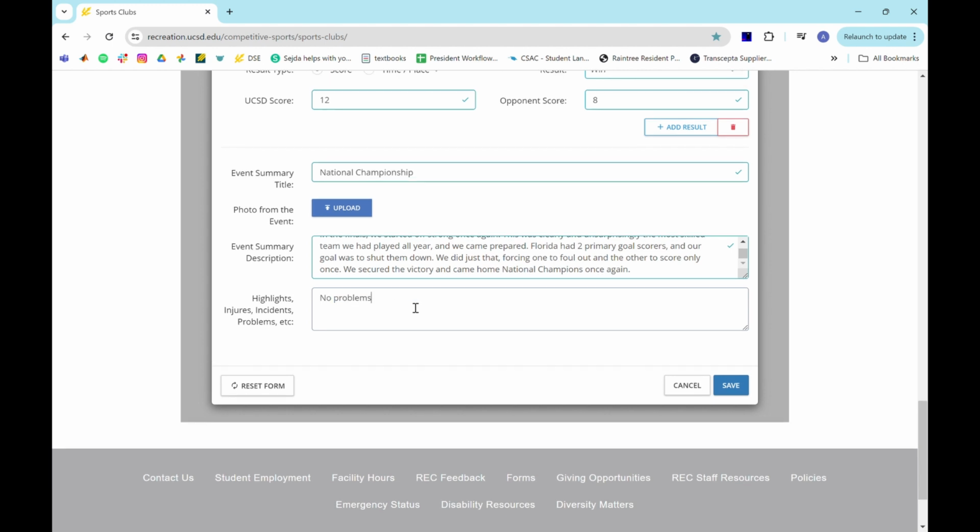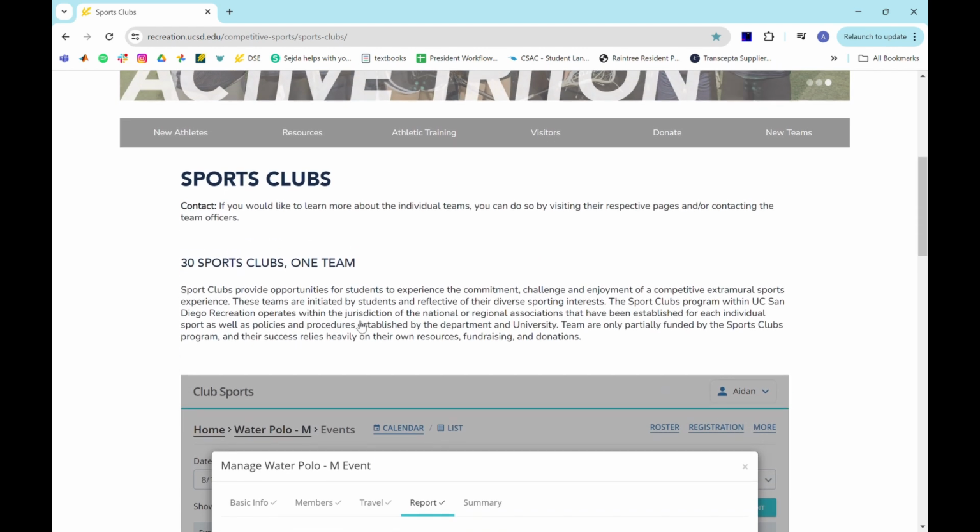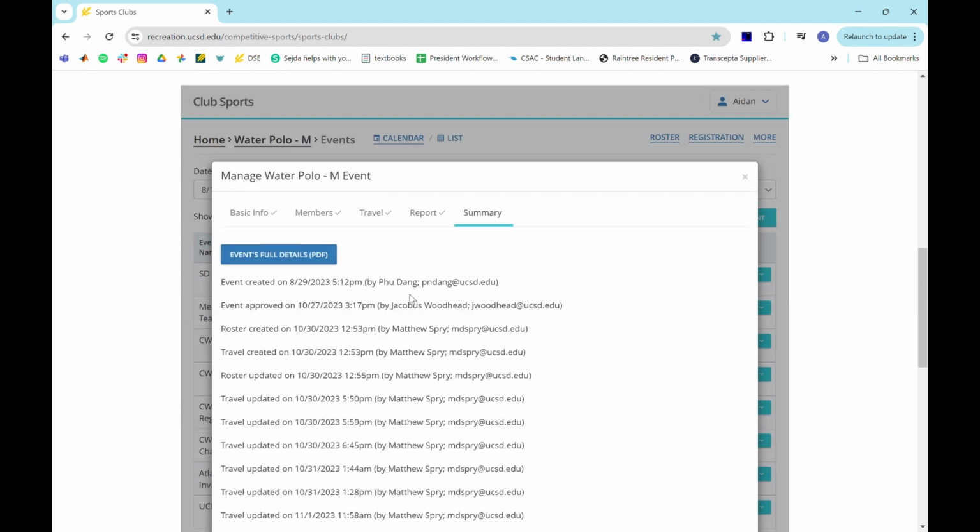Almost never put anything in here, unless there was something to highlight, which is usually an injury. If someone got a concussion, or someone got in a fight, you might need to put it there. Always upload an image. We failed on this one. I don't know who our event coordinator was for this, but you need to put images on all the games because that's how they publicize our games and get us fans and funding and things. Finally, the summary. I don't think we do anything for this.